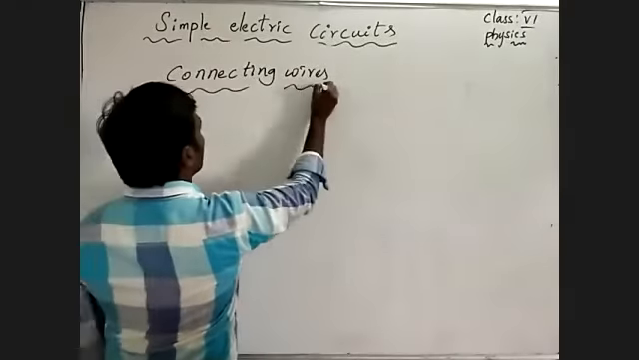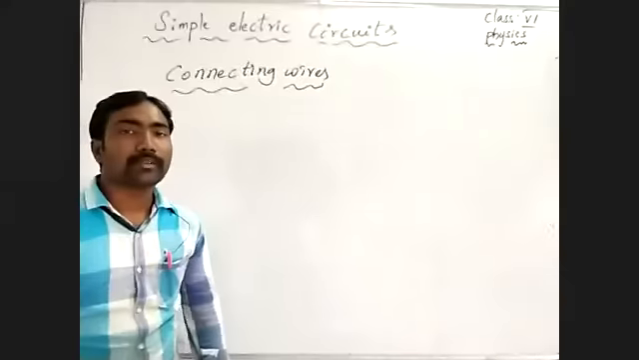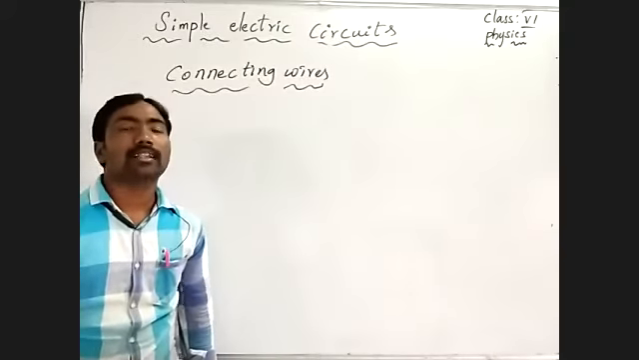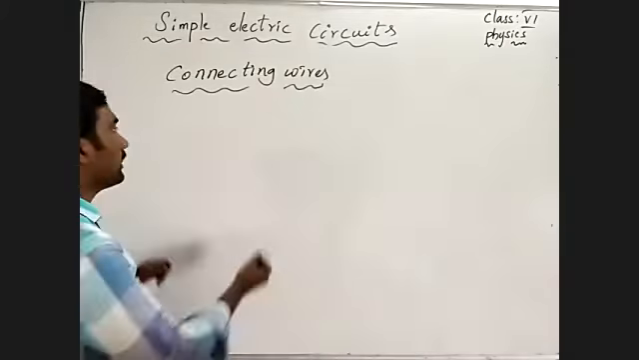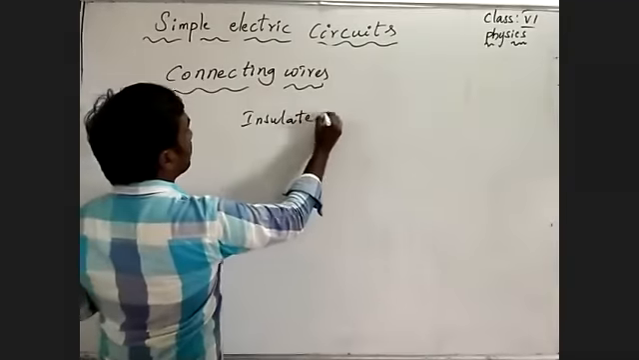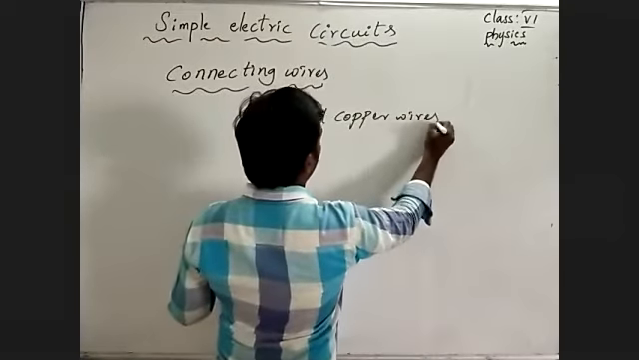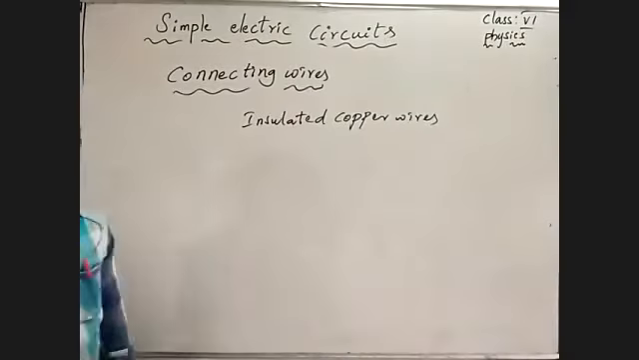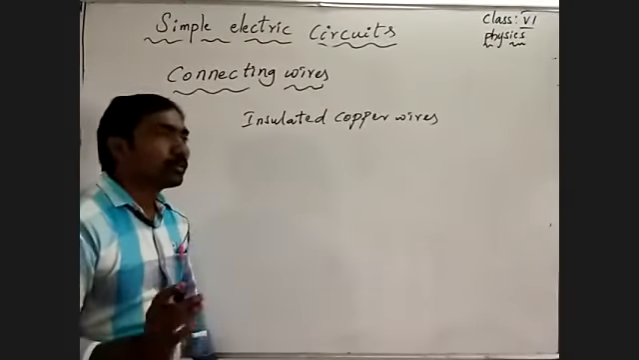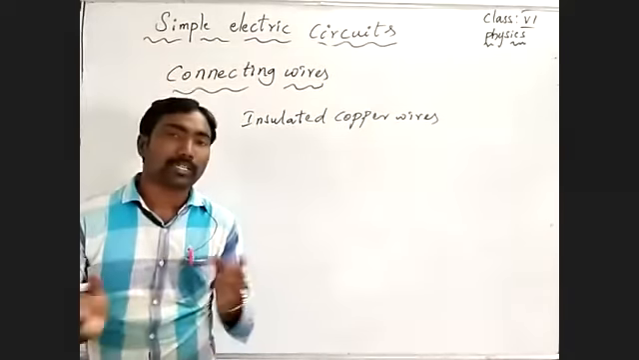Connecting wires means wires which are connected to electrical appliances. Those we call insulated copper wires. We may observe them in your home, connecting the bulb to the switch and the fan. We usually use these connecting wires.